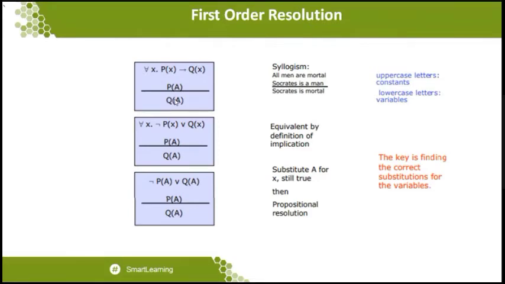Karthik likes ice cream. So this is a statement: likes of Karthik comma ice cream. So Karthik is a constant. If I'm writing that particular statement as a common statement, then I will write it as likes of x comma ice cream. So now you can understand what that x is. x is a variable and Karthik is a constant.